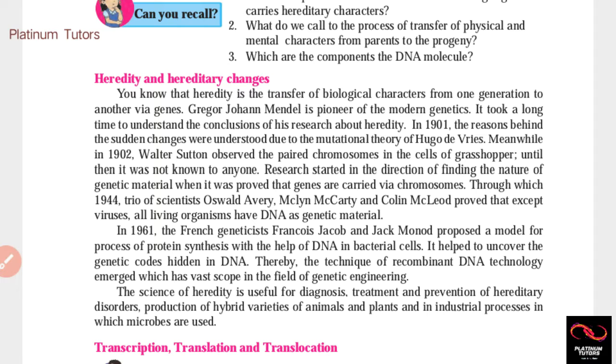DNA has genetic codes from which amino acids and proteins are formed. Thereby, the technique of recombinant DNA technology emerged, which has vast scope in the field of genetic engineering. It has changed the world of genetic engineering.